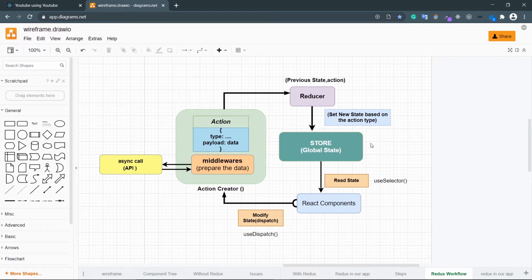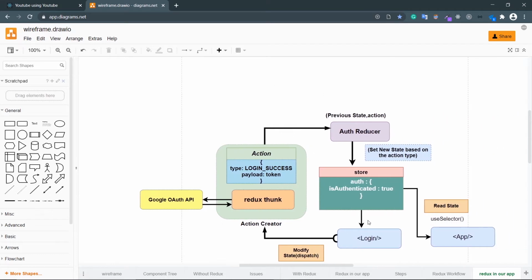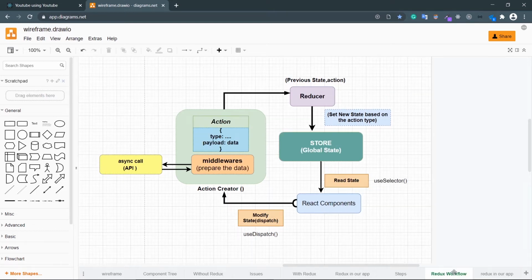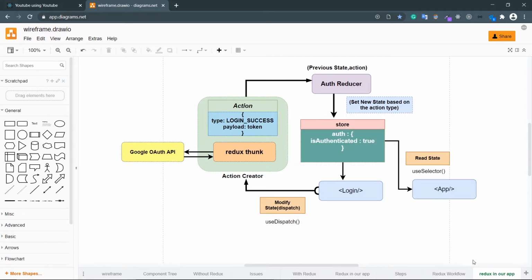Okay, so the last thing I want to mention is these hooks. The useSelector hook is used to get the data from the Redux store, and the useDispatch hook is used to get the dispatch function. That's it. So let's go to the code and create the Redux store. And by the way guys, I have also prepared this diagram, which is Redux in our app. I have created this diagram to show you how authentication will go through the Redux flow, and we'll come back to it later. This is by the way the same diagram, but this is related to our app. Okay, so let's go to the code and create the store.